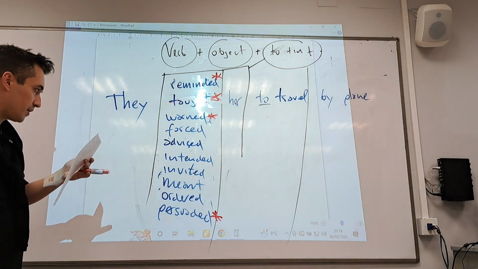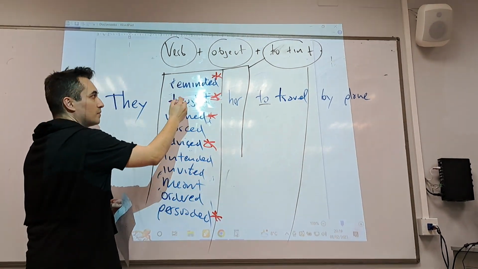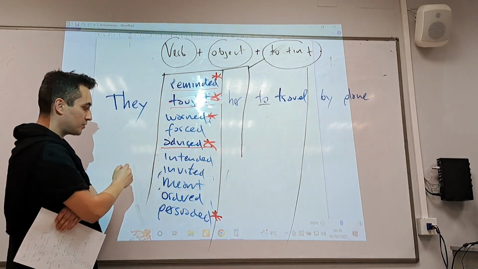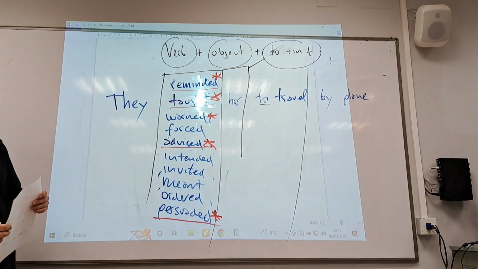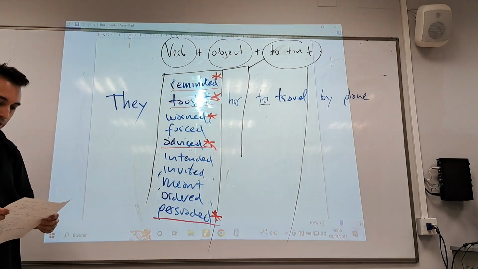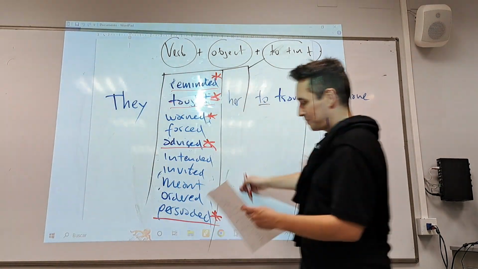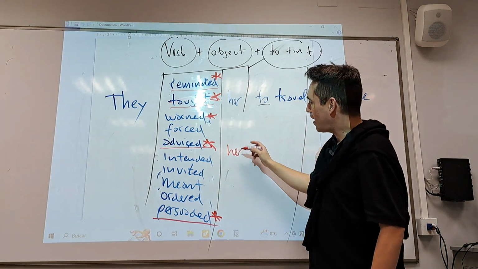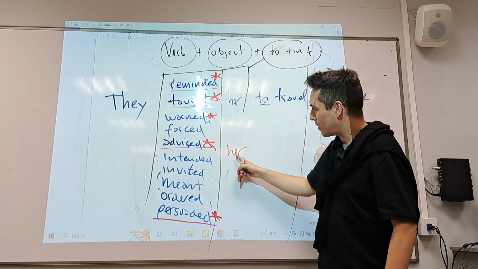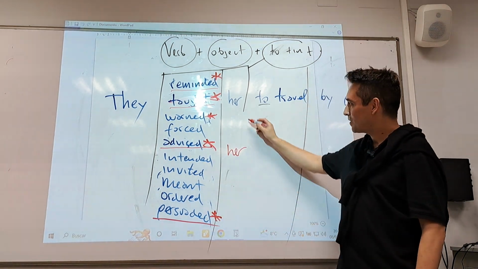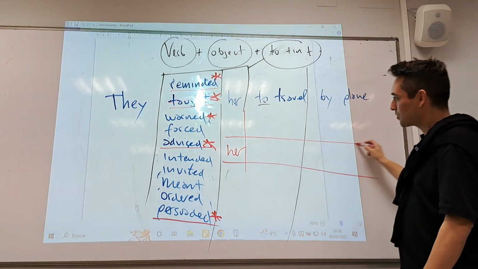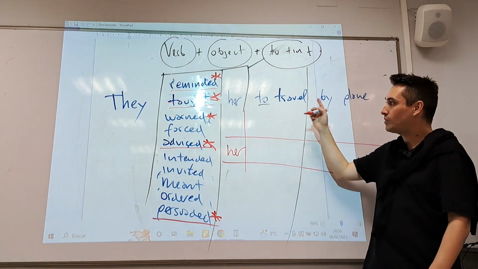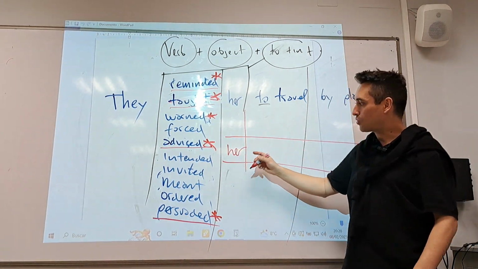Okay, why do you think these are special? Reminded her to travel, taught her to travel, advised her to travel, persuaded her to travel. These four are special because they admit another construction. You can also say they taught her, they reminded her, they warned her, they advised her, they persuaded her, and then another possible construction for them. So this is fine. Taught her to travel is fine. Reminded her to travel, that's fine.